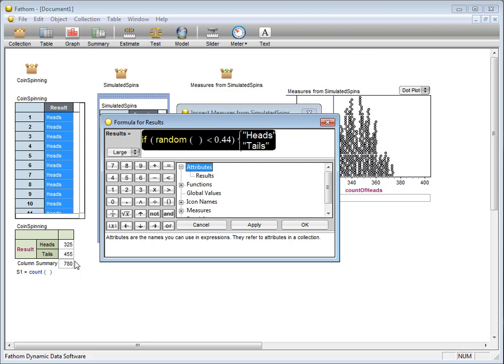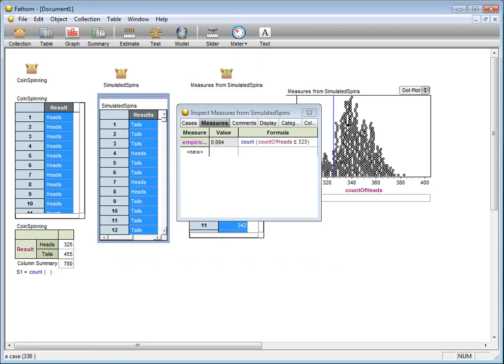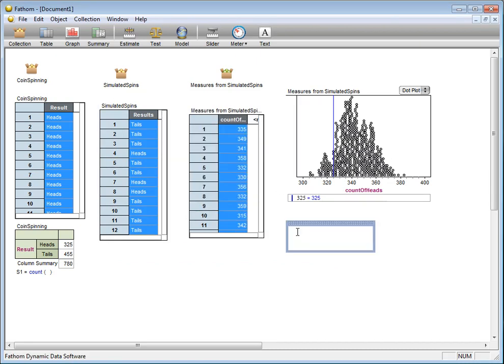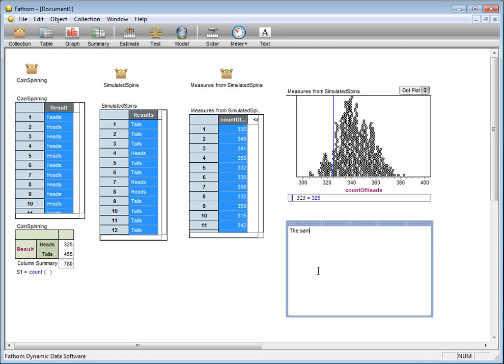We're going to need to adjust the code here, but let me take some notes about what we've done real quick. Of course, this is going to update every time now. If I drop down a text box, let me make some notes to myself. The sample proportion of heads under coin spinning is approximately 0.41667.